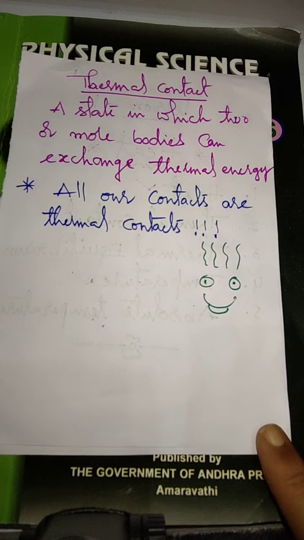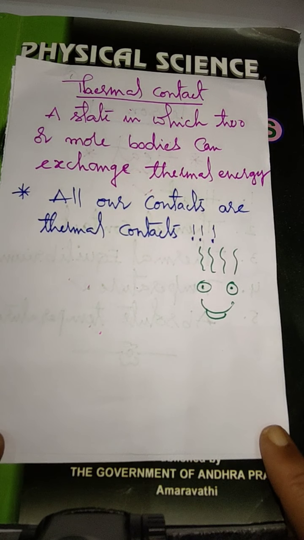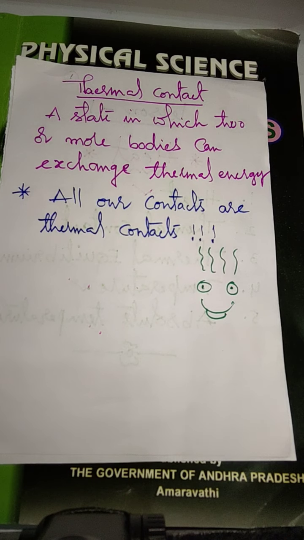Thermal contact is a state in which two or more bodies can exchange their thermal energy, that is heat. If two bodies are placed in such a way that they can exchange their heat energy, then they are said to be in thermal contact. Clear? Let us try to understand it more clearly with some examples.